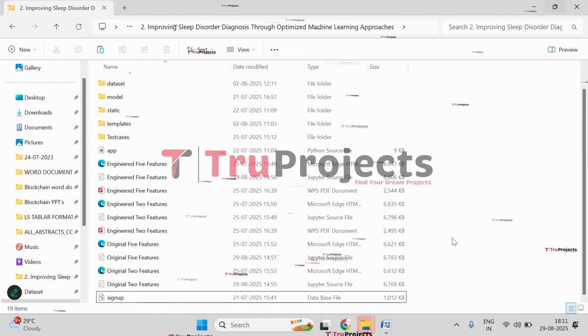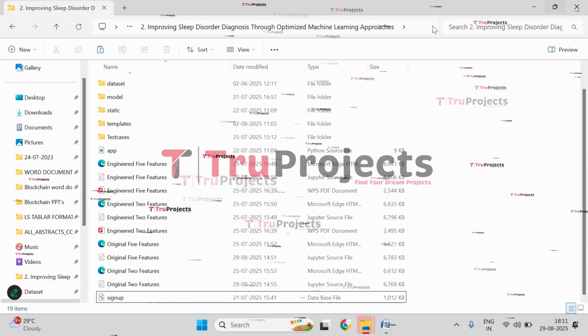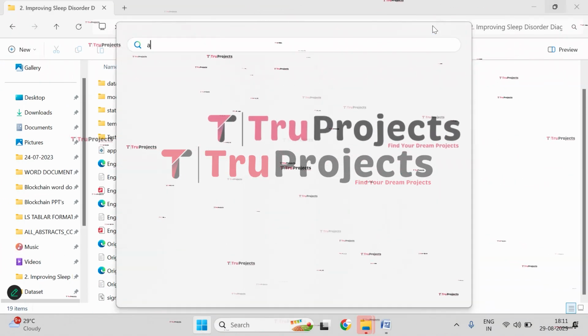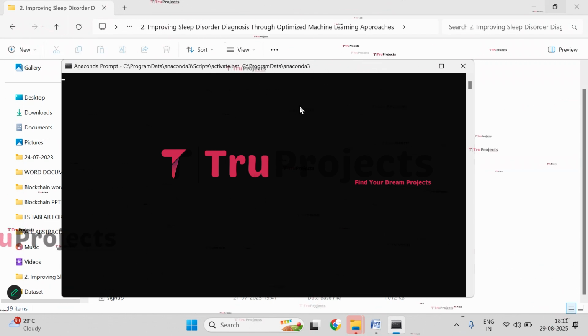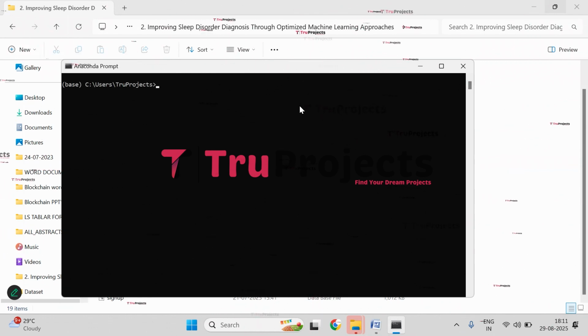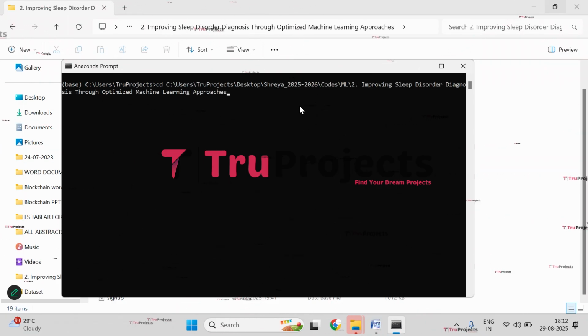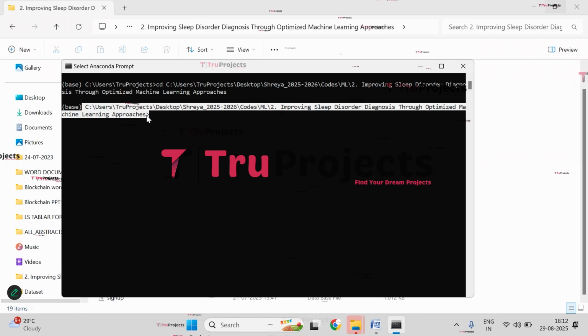Now let's execute. To execute, copy the path of the code folder from the address bar of the file explorer. I'm copying the path. Now open Anaconda prompt. So here Anaconda prompt is open. Now give the command cd, give the space, paste the copied path. Now click on enter. Here you can observe the current directory is changed to the code folder's path.